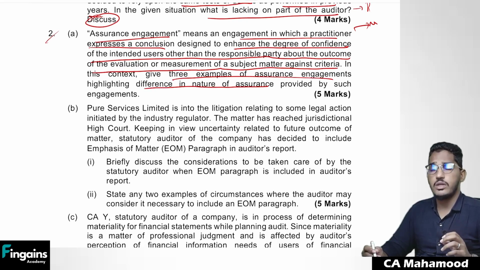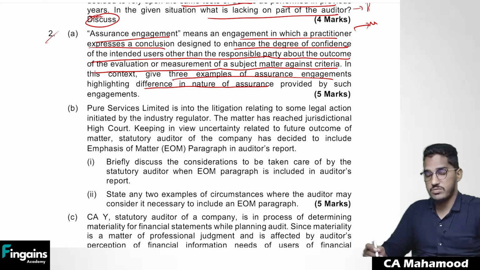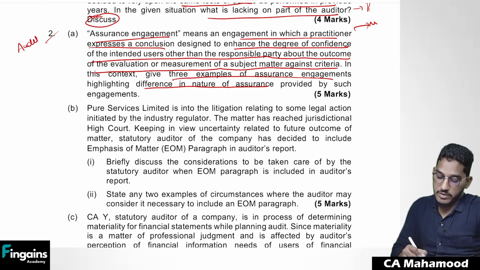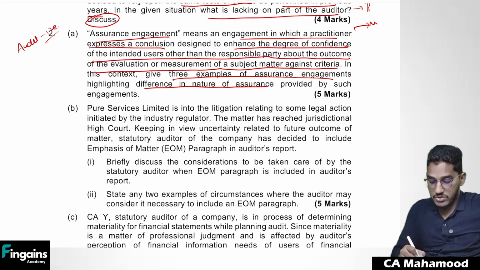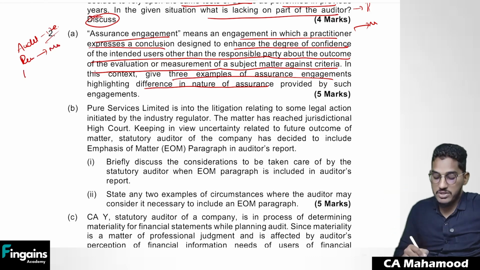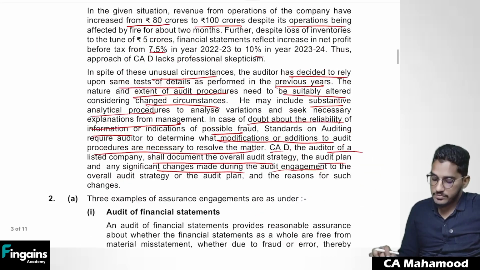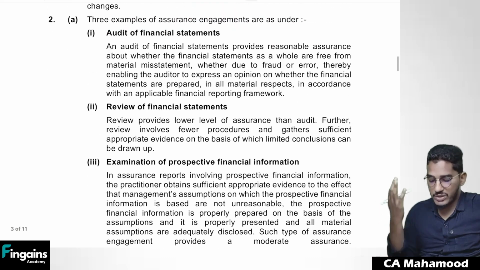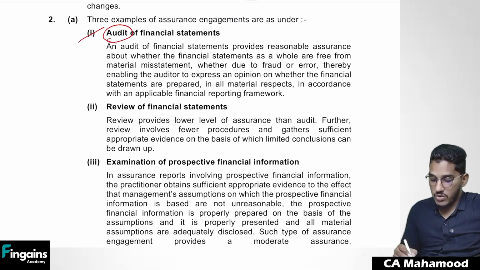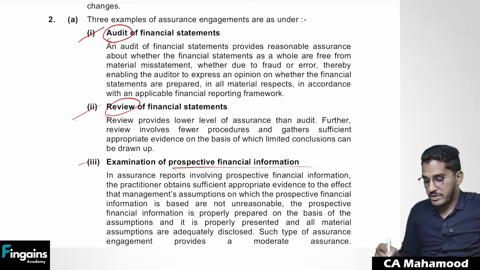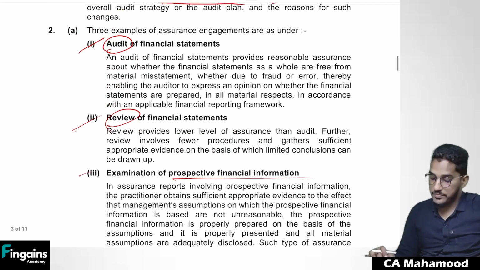So they're asking you to name different kinds of assurance engagement. As we all know, audit is one kind of assurance engagement in which we give reasonable assurance. Review is another kind of engagement where we give moderate assurance. We also verify prospective financial information, that is also one kind of assurance engagement where we verify the projections, etc. So these 3 examples you can write here. They're asking you for 3 examples of assurance engagements. One is audit, the other is review. Even prospective financial information you will verify, that is also one kind of assurance engagement.